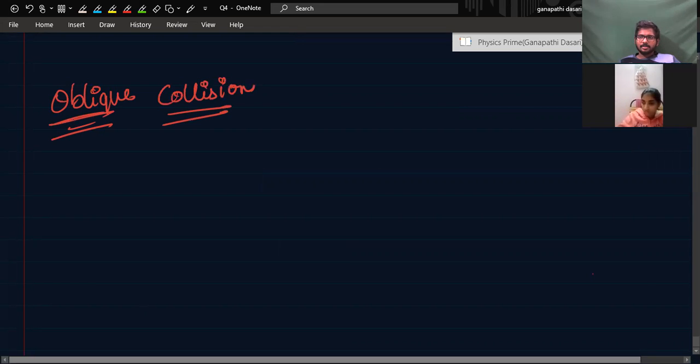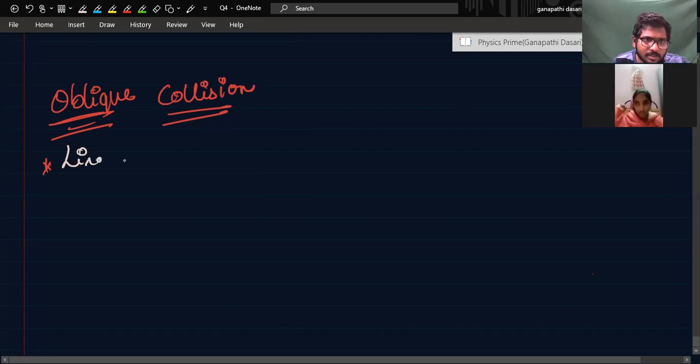Oblique collision. What do you know about oblique collision? In the last class, you told that even when two bodies hit, there is no need for them to be in the same line of impact, or to go in the direction of the line of impact only. So now there are two points here. Line of collision, you need to understand.